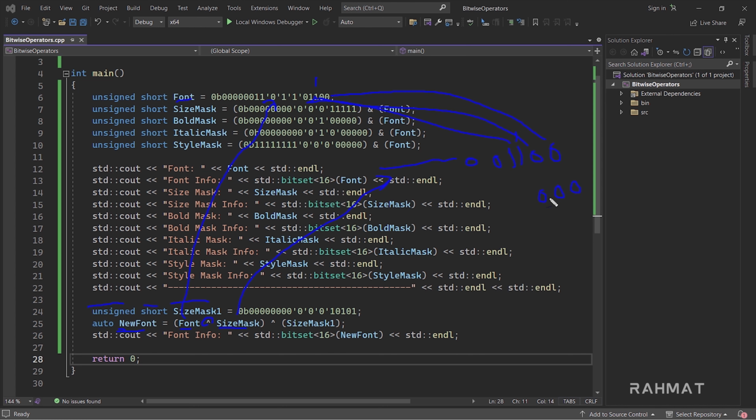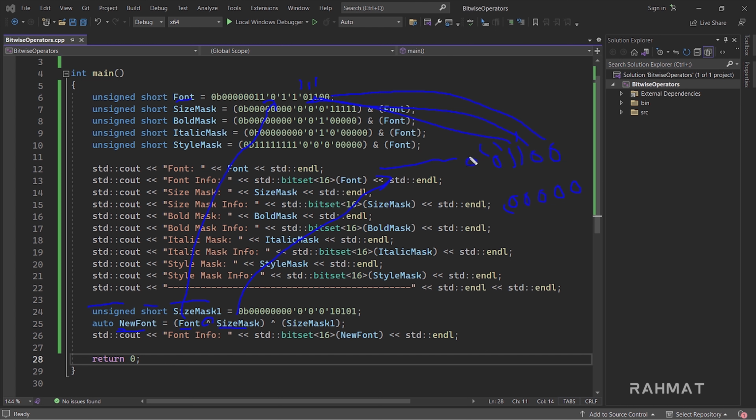It means they're the same, so the result is 0. Again 1 here, 1 here, the result is 0. Again 0 here, 0 here, the result is 0. So we made the first 5 digits, which we wanted to make 0, into 0, and we have done nothing with the rest of them.